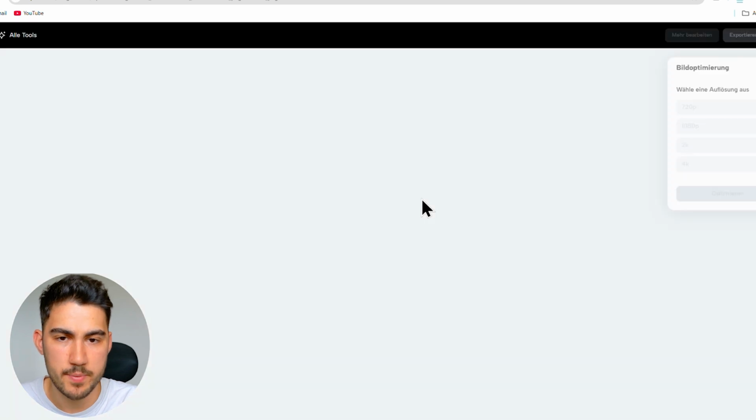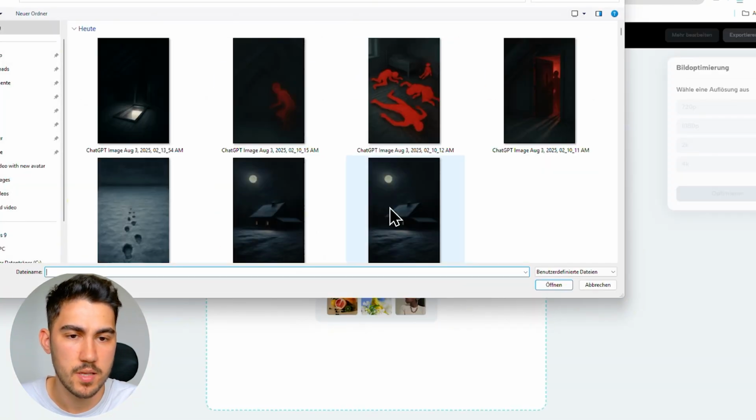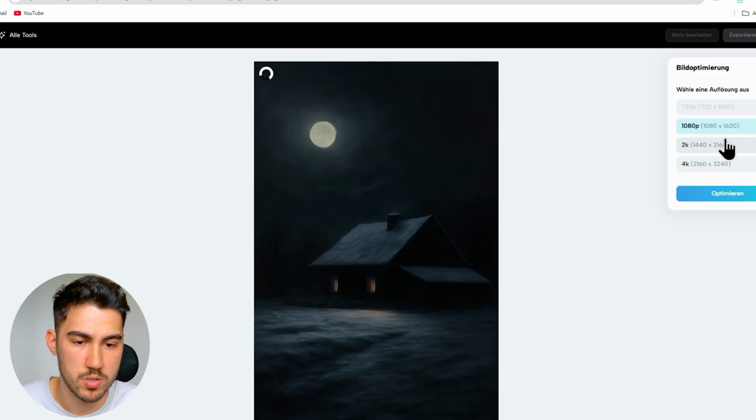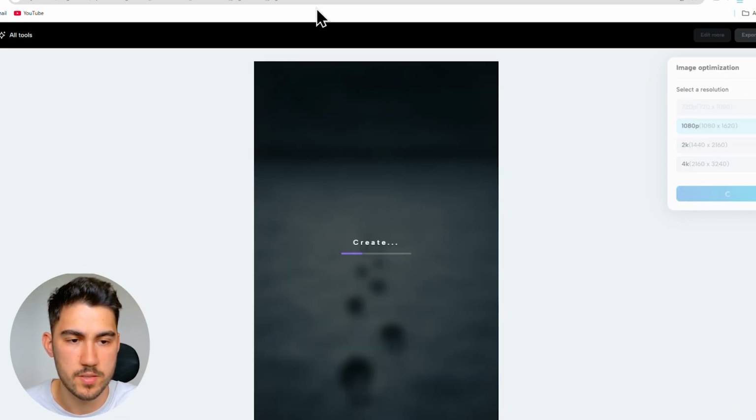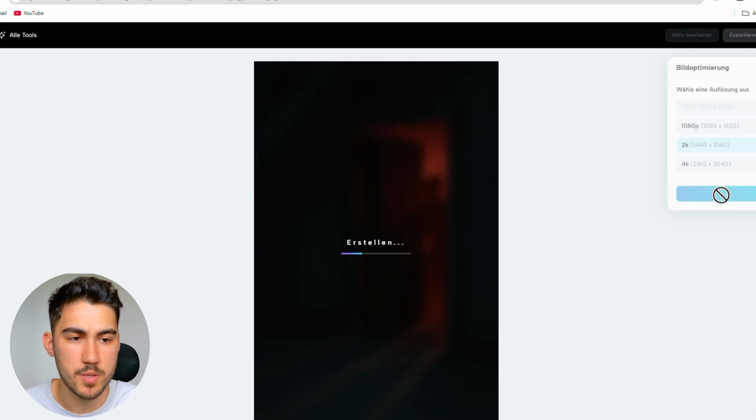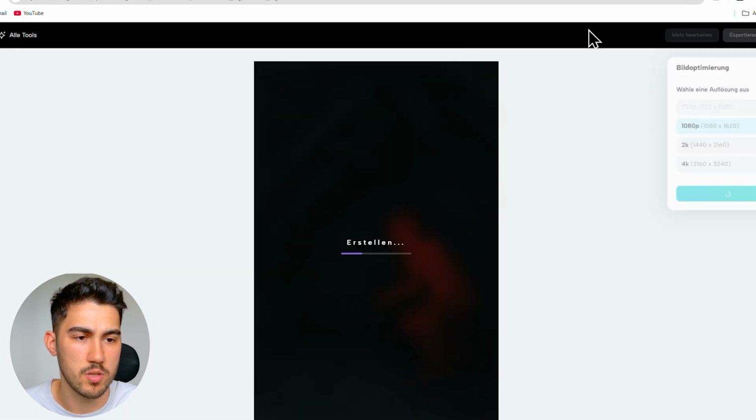I went to CapCut Upscaler, put the images in, and upscaled them to a better resolution. I did that with every single image, tried to make them better looking. So just go to CapCut, put in your image, and choose one of the resolutions on the right side.